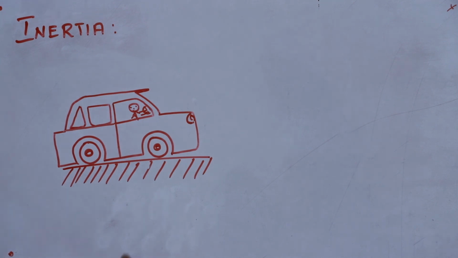I will give you one more example. You are traveling in a bus. If the driver applies the sudden brake, the upper part of our body will lean forward and comes back. This is also due to inertia. This is a very important 2-mark question. Newton's first law of motion is also known as the law of inertia.